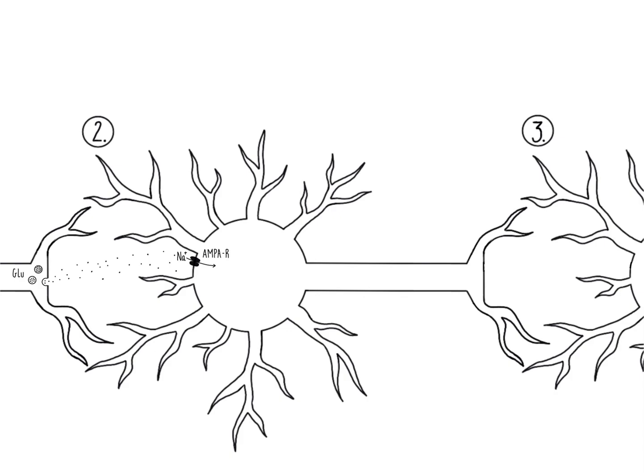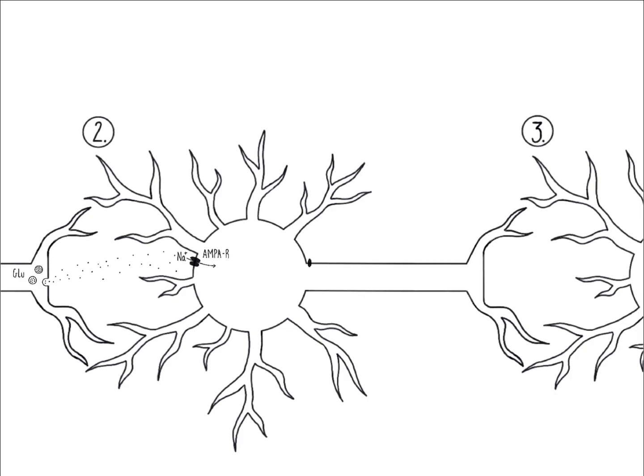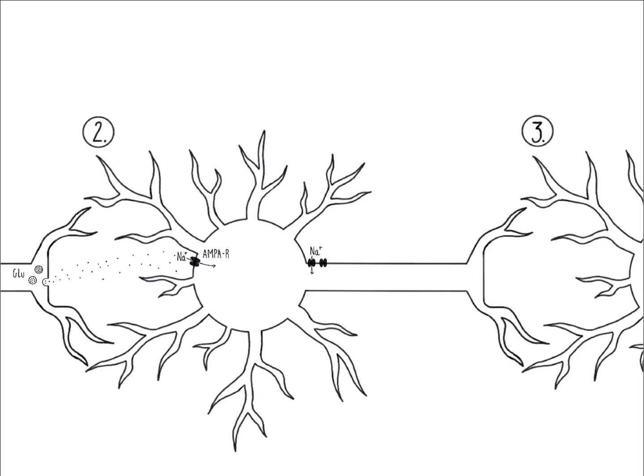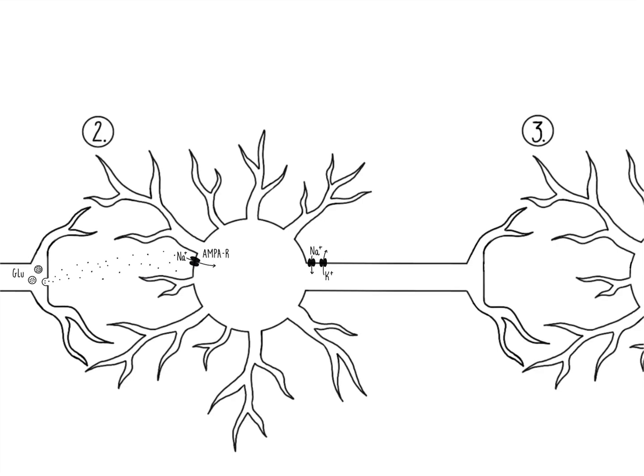The action potential begins with the voltage-gated sodium channels opening, allowing sodium to enter the cell at the site of the axon hillock. Influx of sodium causes the rising phase of the action potential through depolarization. The voltage-gated sodium channels close when the membrane potential reaches approximately 40 millivolts, and the voltage-gated potassium channels open, causing efflux of potassium cations out of the cell. This triggers the falling phase, where the cell repolarizes.